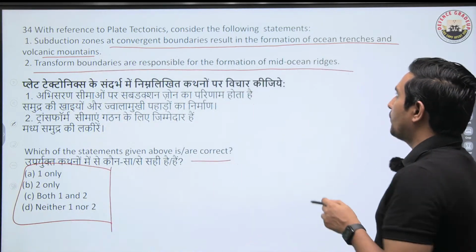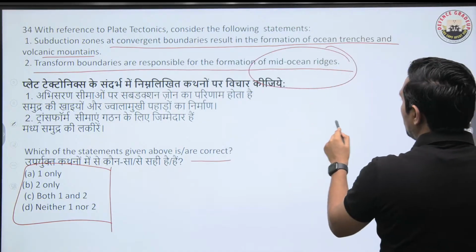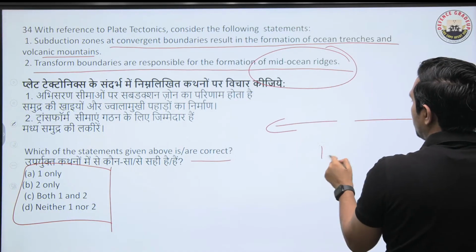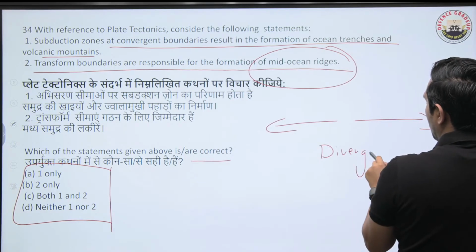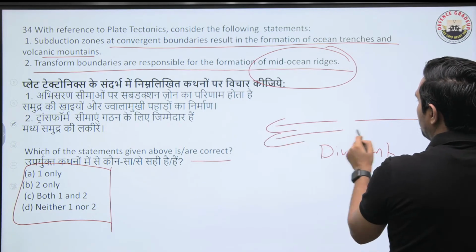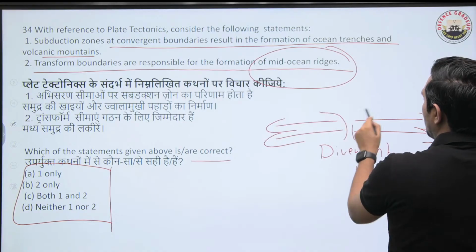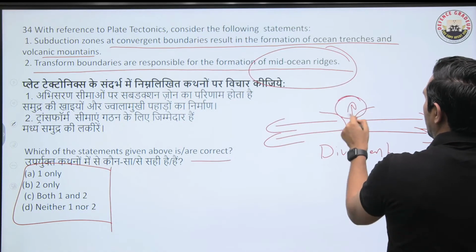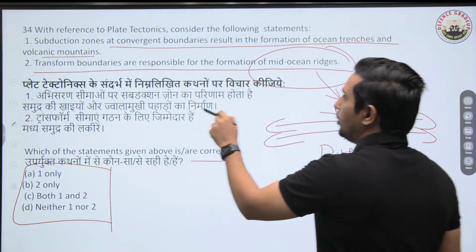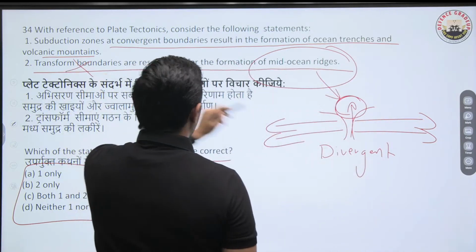So remember, when we talk about mid-oceanic ridges, how are they formed? This is basically a divergent boundary. One plate is moving like this, one is moving like this, so you are seeing the eruption happening. Here we are having the mid-oceanic ridges, not because of the transform boundary, but because of the divergent boundary.